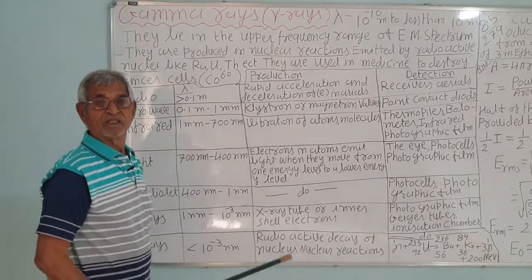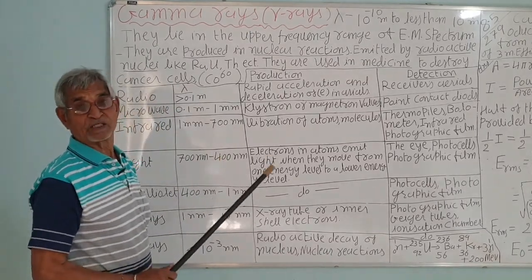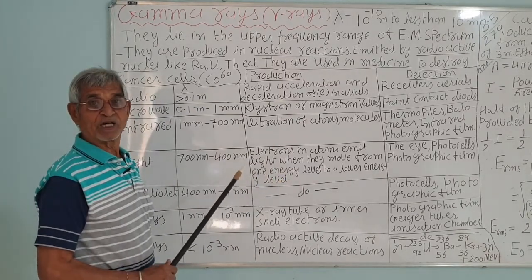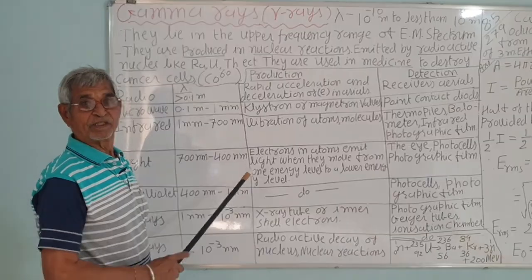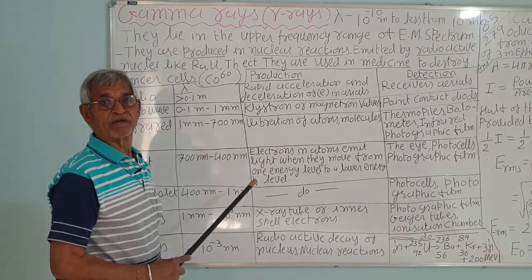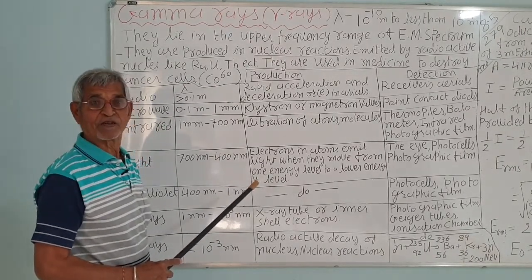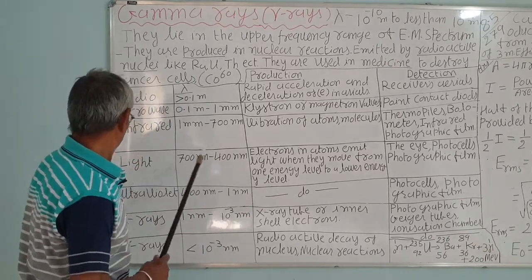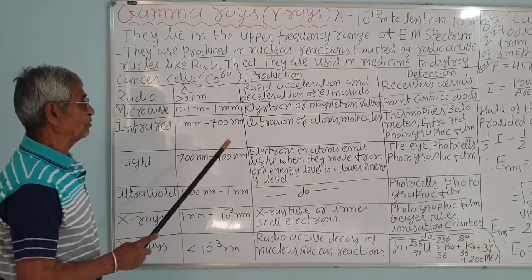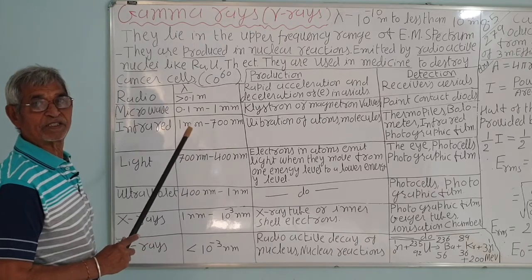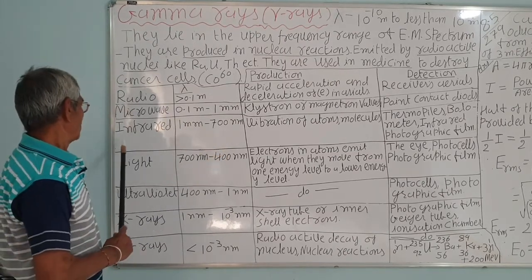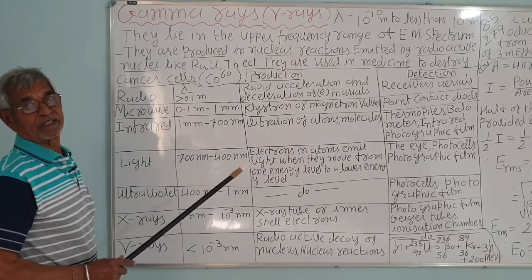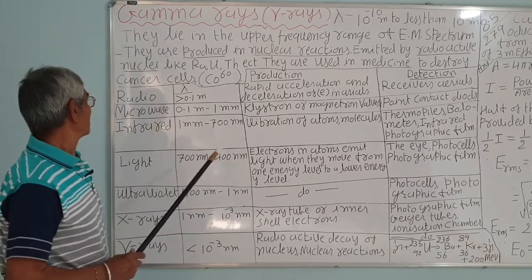Remember that they are uncharged, there is no charge. Another one, they all are transverse waves and they do not need any material medium for their propagation. They can travel through the vacuum also. Correct? And in vacuum, their speed is common, that is the velocity of light, 3 into 10 raised to 8 meter per second. But in different media, they travel with different speeds. Correct?